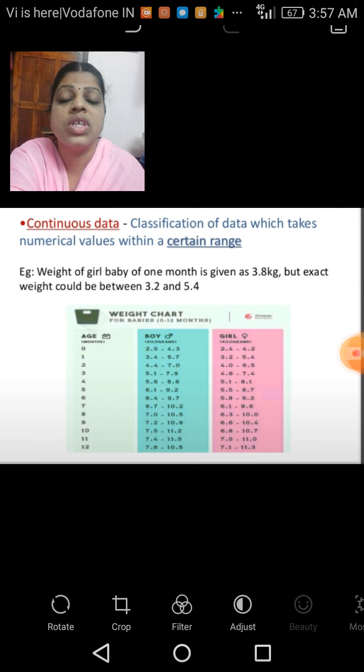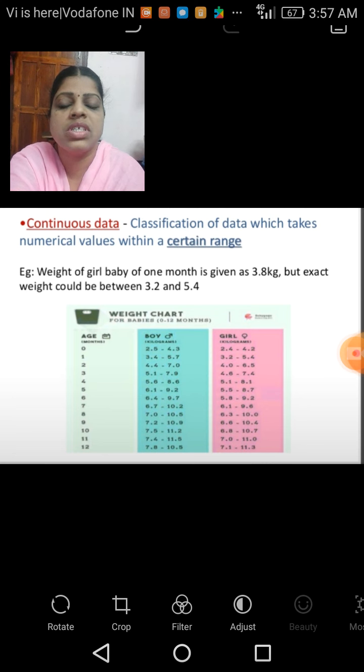So it includes all the fractional numbers, decimal numbers and integers, all types of numbers which lie within a certain range. Here the example given is the weight of a girl baby of 1 month, given as 3.8 kilograms, but the exact weight could be between 3.2 and 5.4.